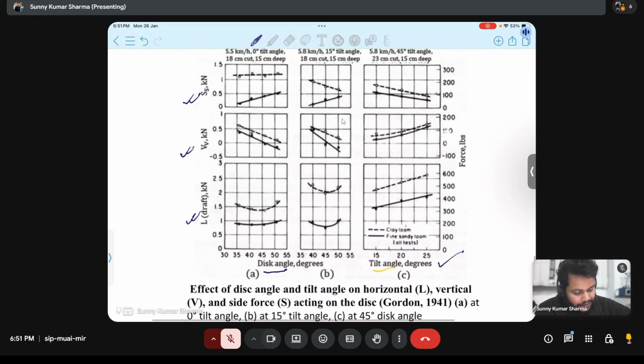So as we are increasing the disc angle, what is happening to draft? Draft is first decreasing, then it starts increasing. Here you can see, we have an optimum angle of disc where the draft is minimum, and that is what we require. Everywhere you can see, first draft decreases, then it starts increasing. Why is this happening? Can anyone explain why this happens with the disc plow?